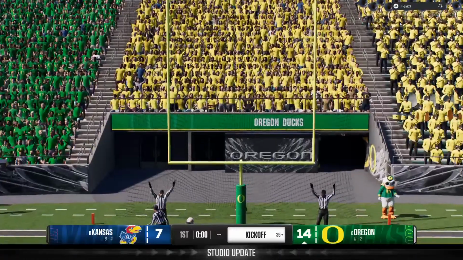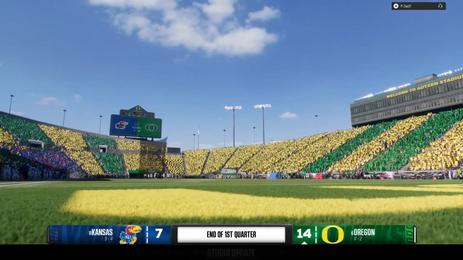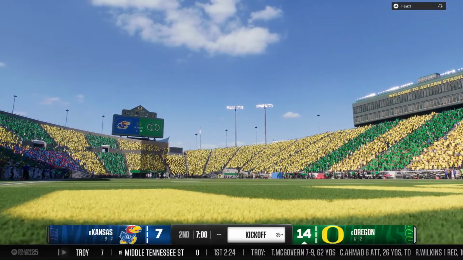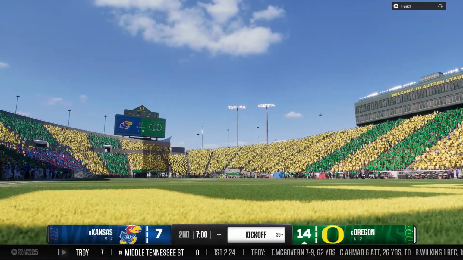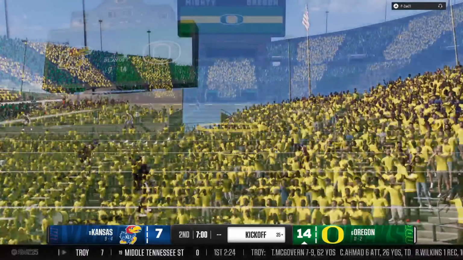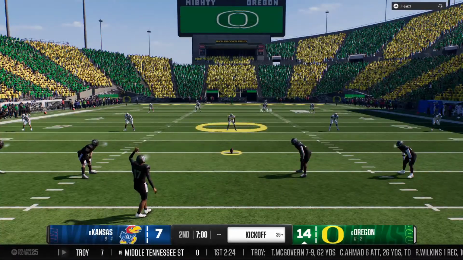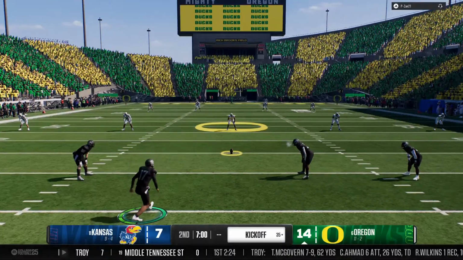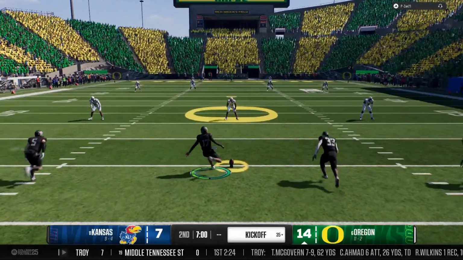Well, let's start with the interception. I just love the fact that he got his eyes turned around, found the football, and then has the athletic ability to be able to secure it. Then he goes back to high school running back days and shows you what he can do with the ball in his hands and takes it all the way back for a touchdown. Beautiful thing.